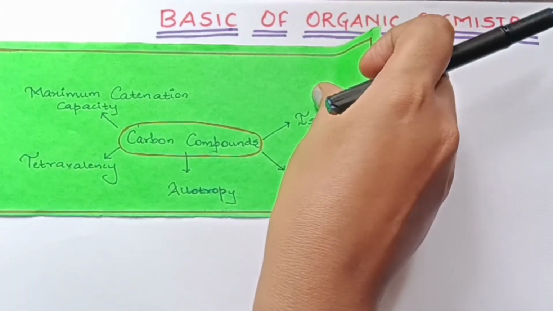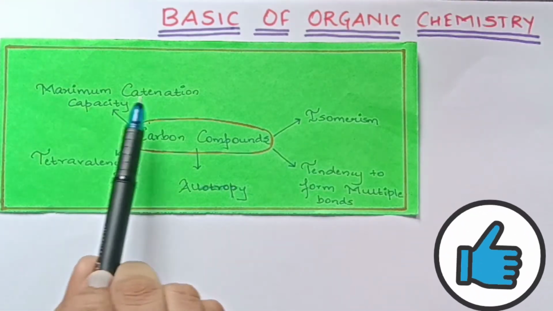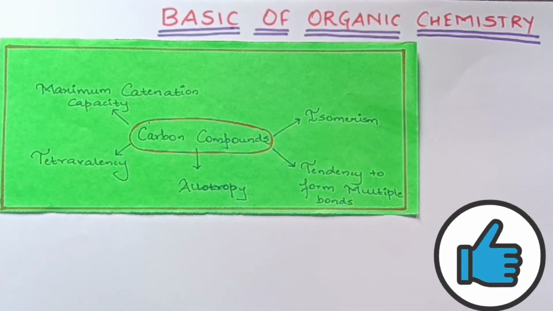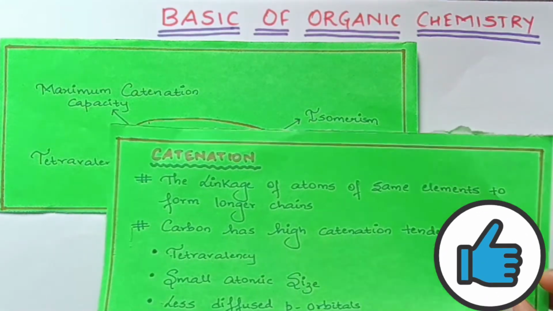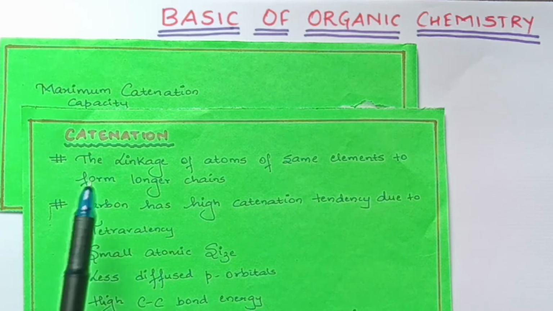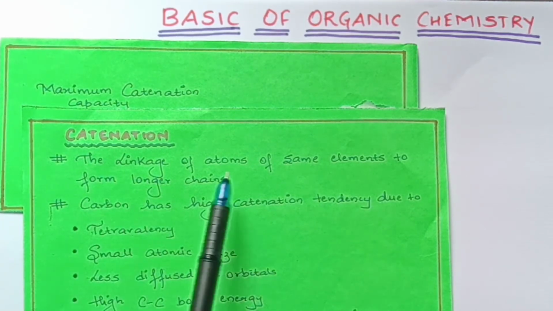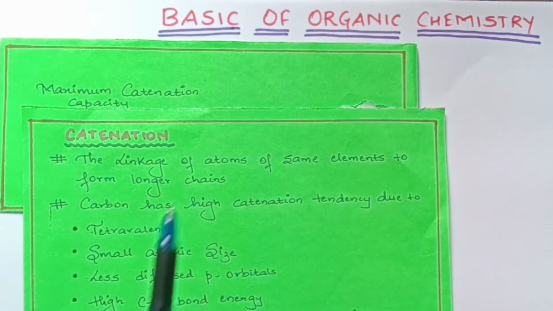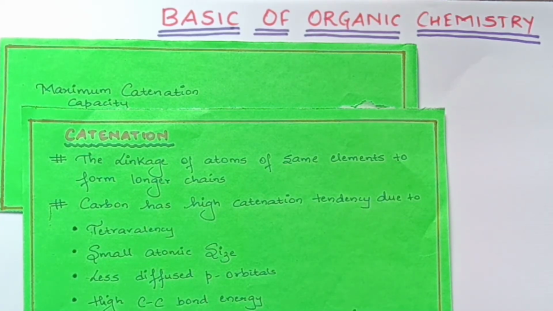Now, the first point is catenation, that is, maximum catenation capacity. First, we'll try to understand the meaning of catenation. Catenation is the linkage of atoms of the same element to form a longer chain. Catenation is essentially the ability to form links with different atoms of the same element to form a longer chain.